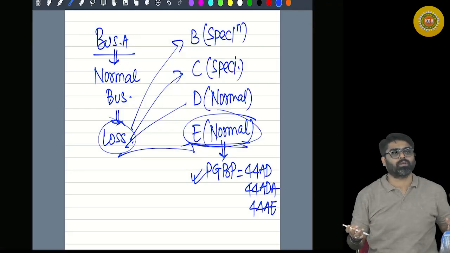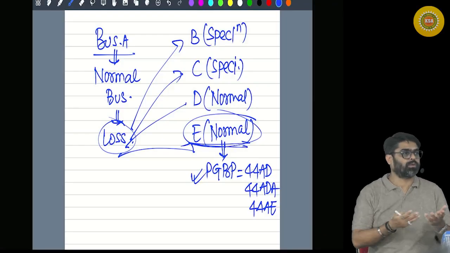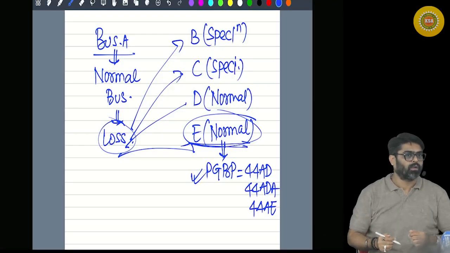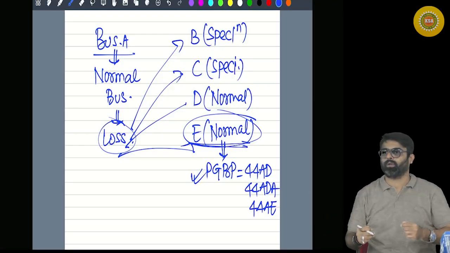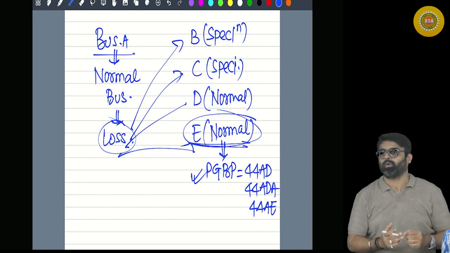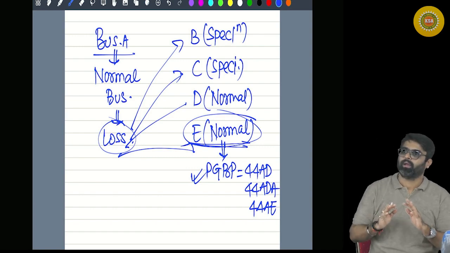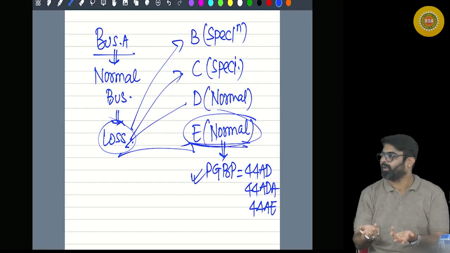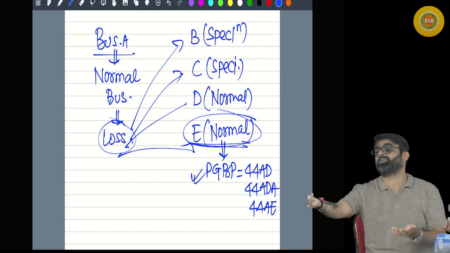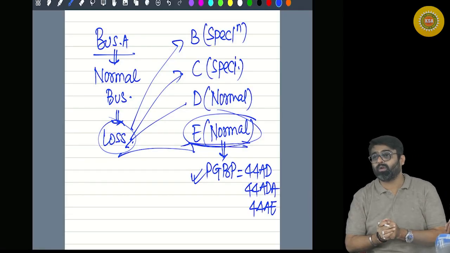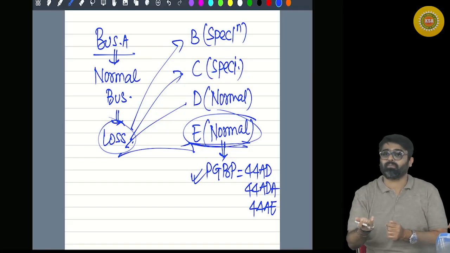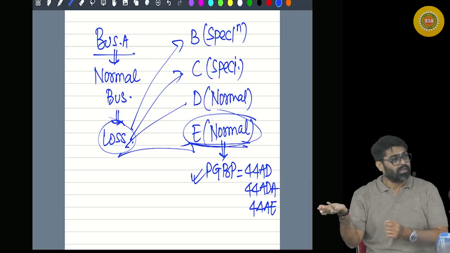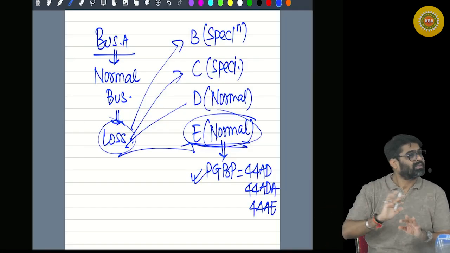There is no restriction that LOP loss will be set off only against LOP, it cannot be set off against DLOP, or SOP loss will be set off only against SOP. Bloody, there will be no SOP income only. Getting my point? So SOP loss can be set off against LOP or DLOP. LOP loss can be set off against DLOP. DLOP loss can be set off against any. There is no restriction there.